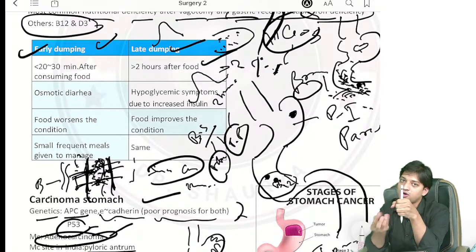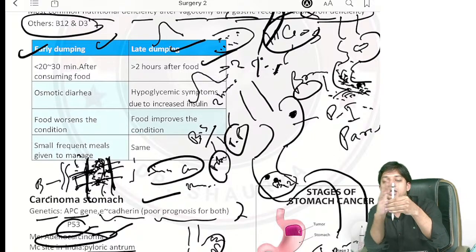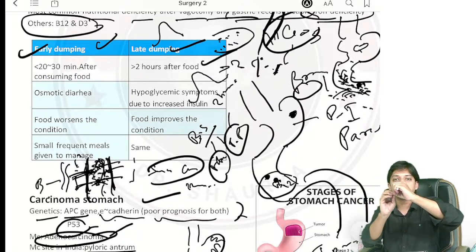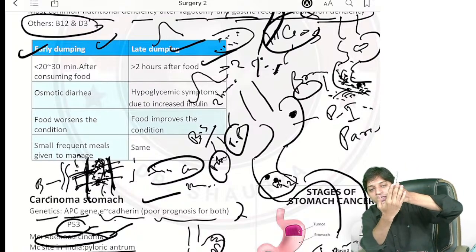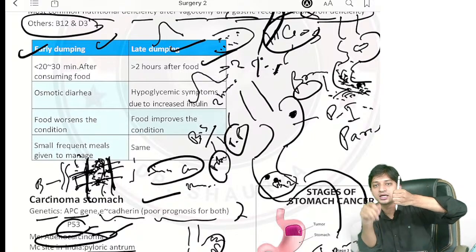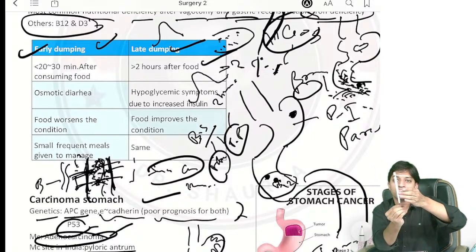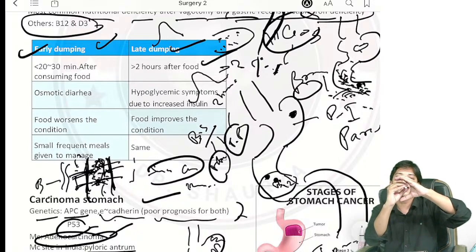Of course, it will contain sugar, glucose, everything, and sugar is always hyperosmolar. If it is hyperosmolar, it will attract water. From where? It will attract water from the surrounding intestinal tissues. Not only that, from the blood vessels supplying the intestine, the lymphatic channels and the interstitial fluid, they will draw water. Because the food is hyperosmolar in nature, it will draw water into the intestinal lumen.